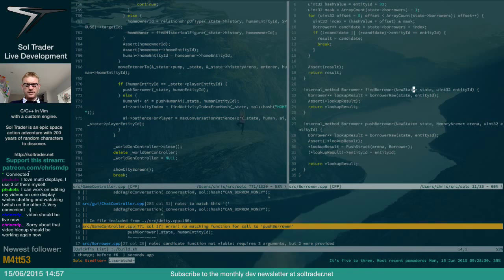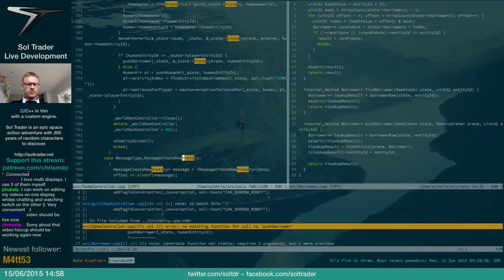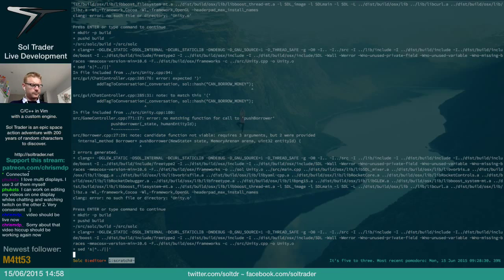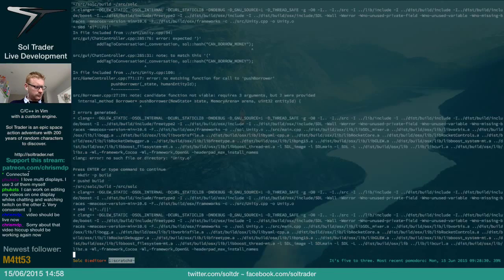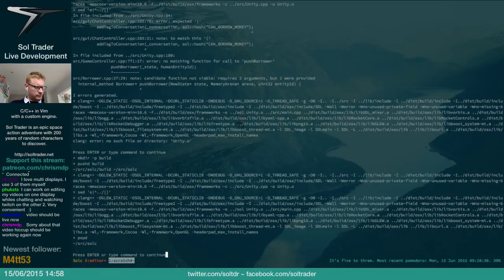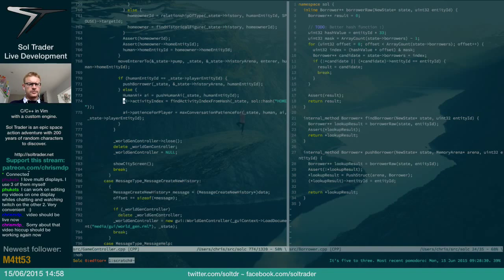Although do I need an arena? Yeah, I probably will just add an arena. So this will be the state history arena for now. That's where I'm storing most of the game stuff, if you know what I mean. There we go. Okay, so that built. So now,